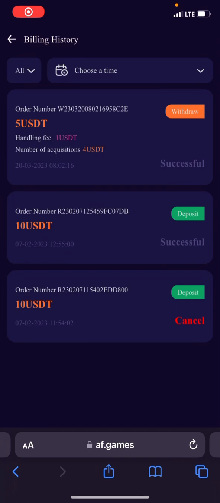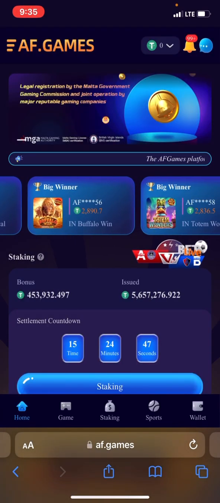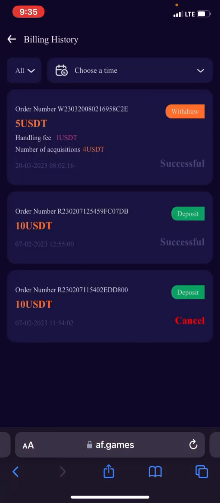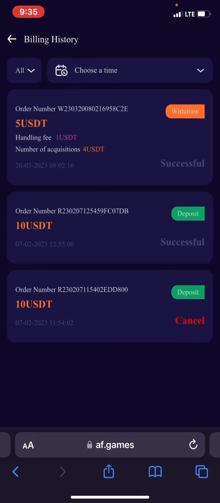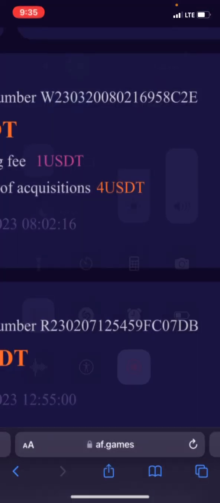Okay guys, so as you can see, the withdrawal has been successful. So let me show you guys. So let's go to transaction history. You can see withdrawal successful there, right? See, it's withdrawal successful. They credited $4 to my Binance. Let me increase my backlight so you can see.